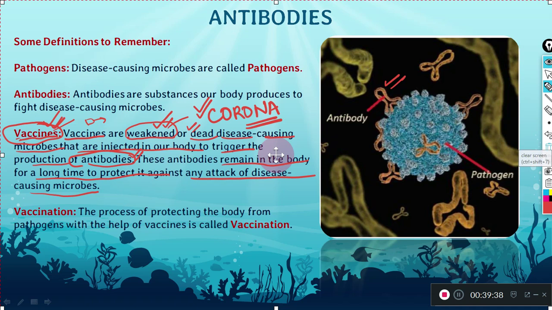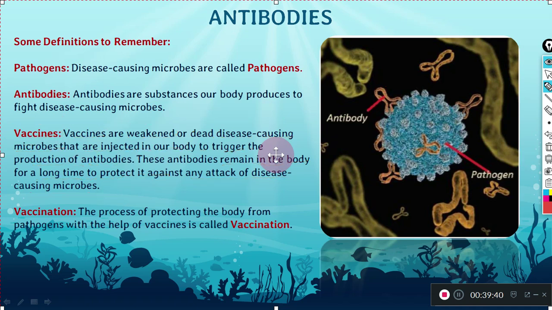Clear? So it is just the process. For example, you went to the doctor, you took some vaccine against any flu or any disease, so it is called that you have taken vaccination, you have done vaccination. Understood? So it is simple, it is just the process that you are getting the vaccine to protect your body from pathogens.